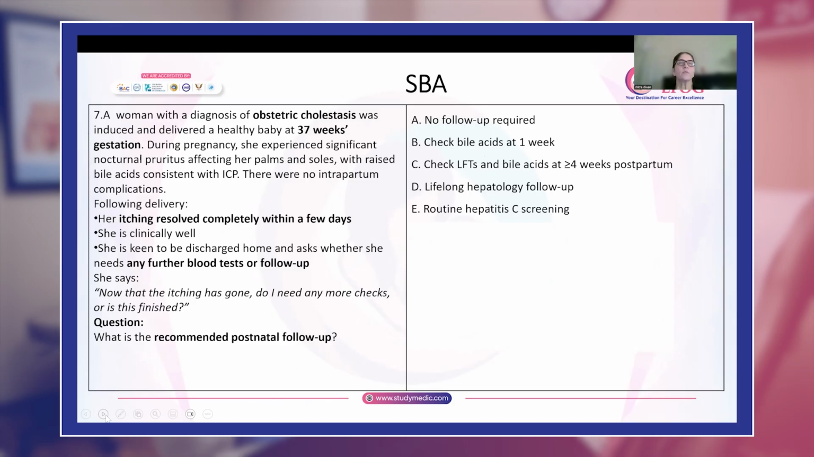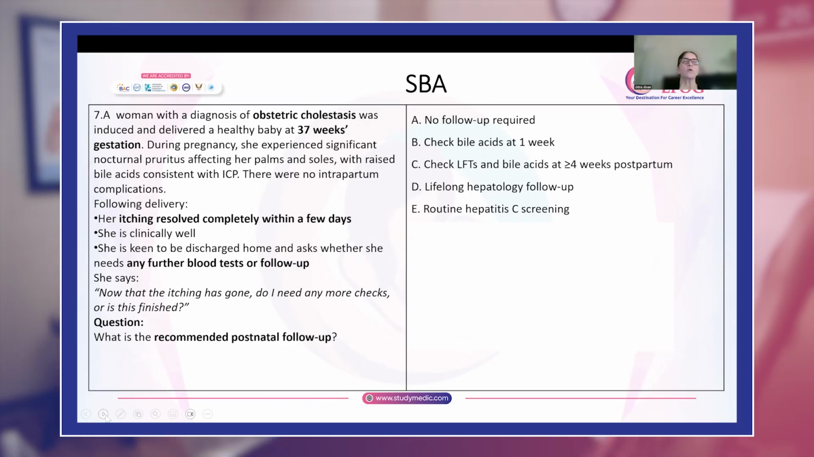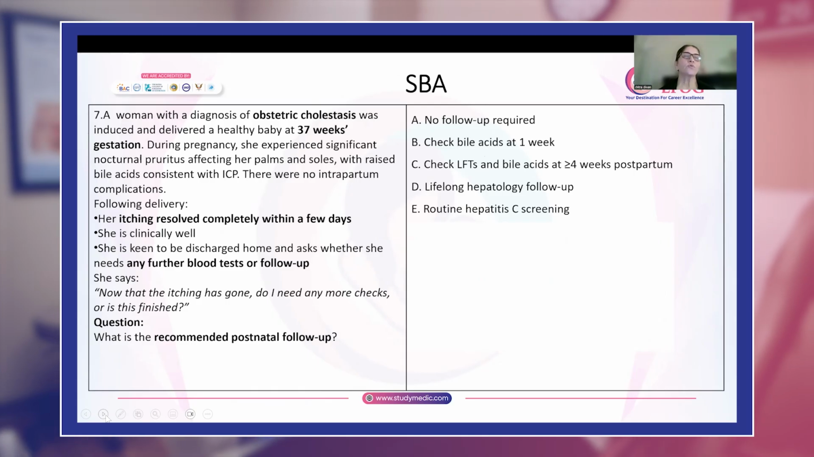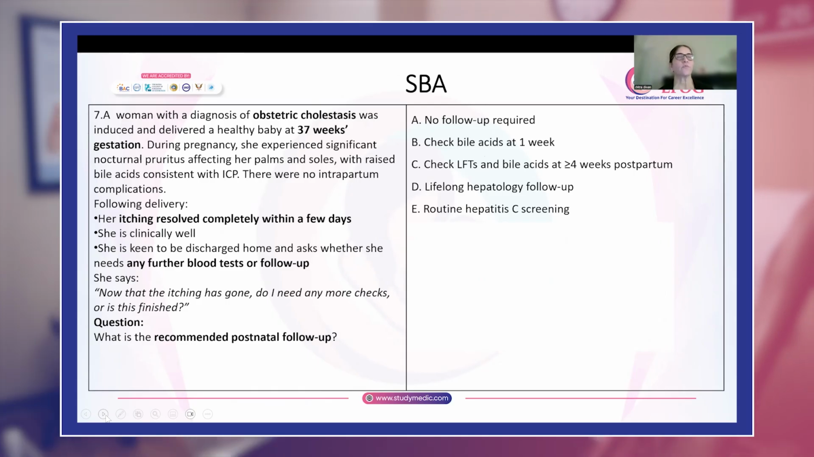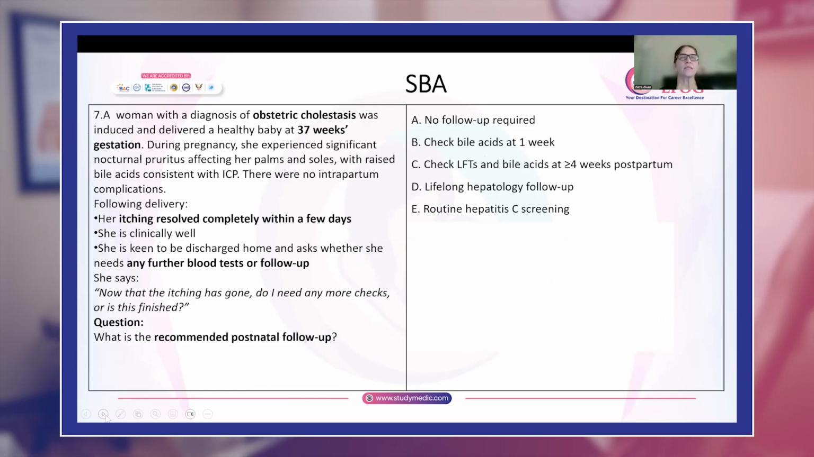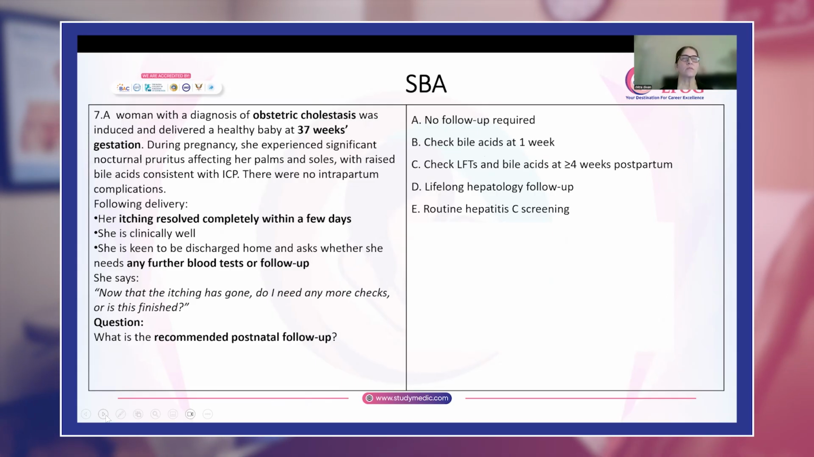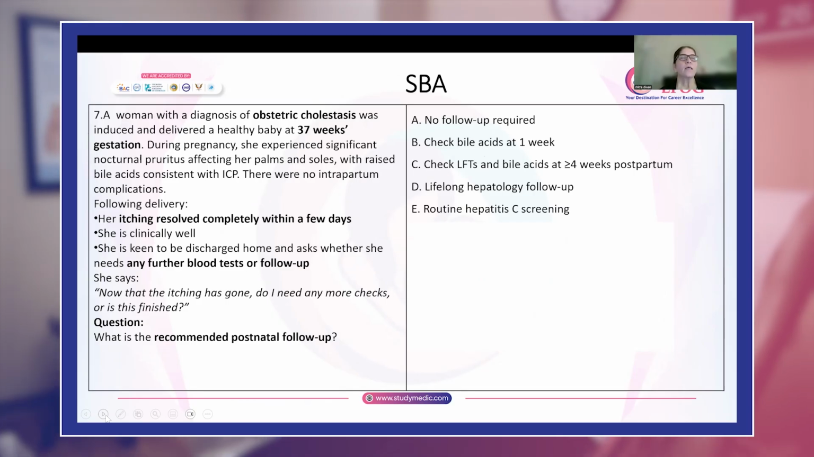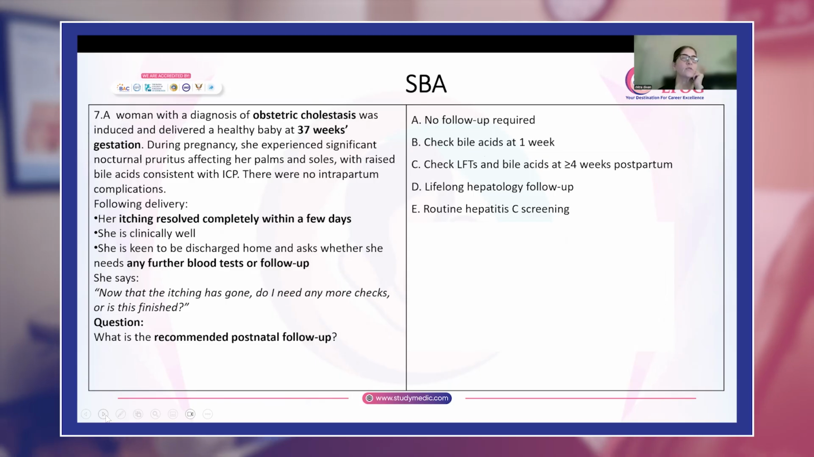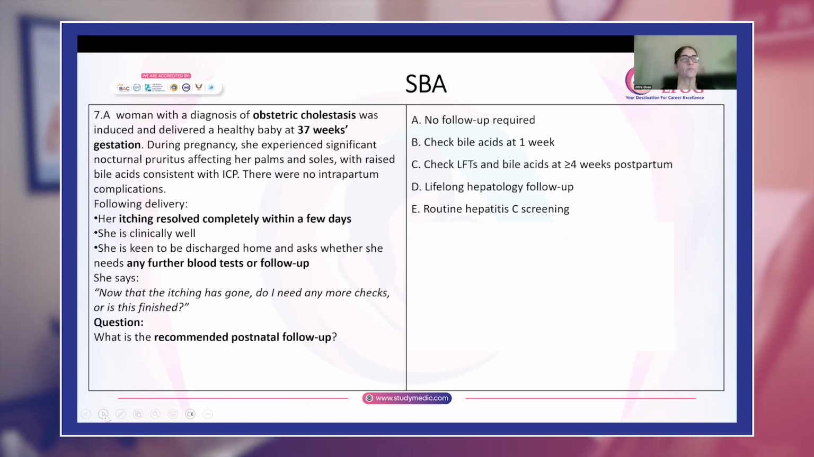Now you have this woman with obstetric cholestasis, labor was induced and she delivered a healthy baby at 37 weeks of gestation. During pregnancy, she experienced all that itching. In the intrapartum period, there were no complications. After delivery, her itching resolved completely. Clinically, she is doing well.